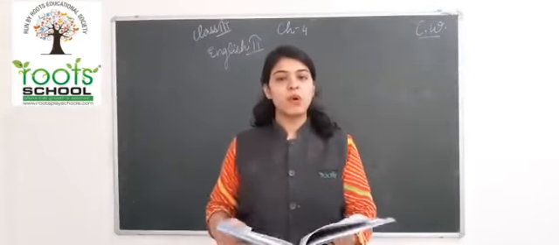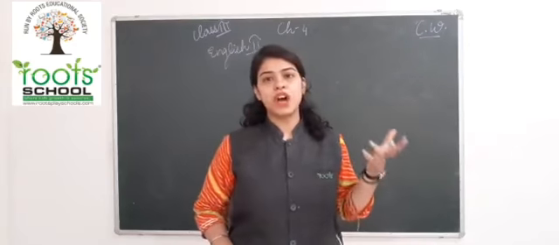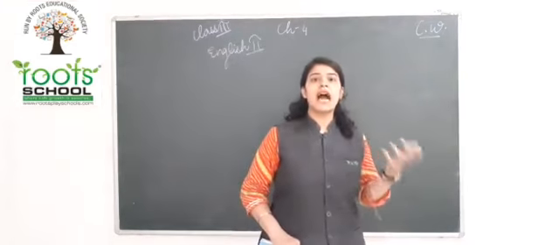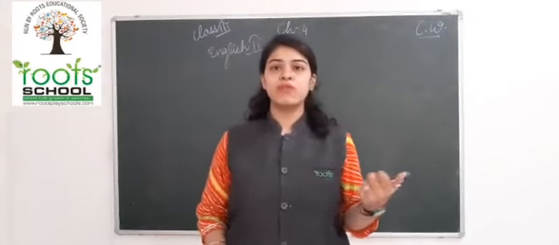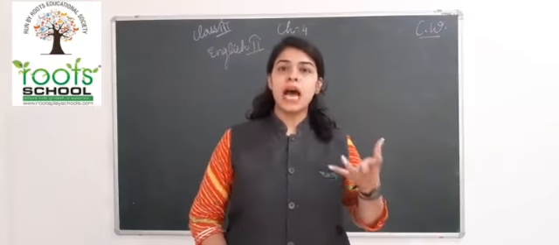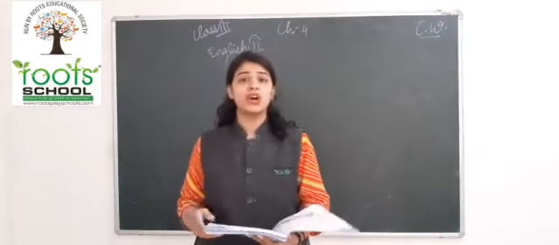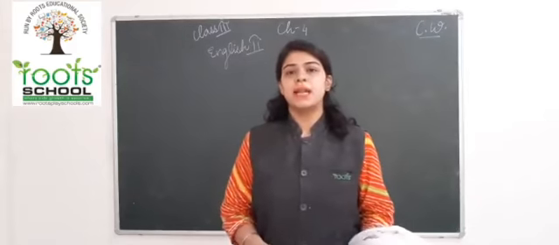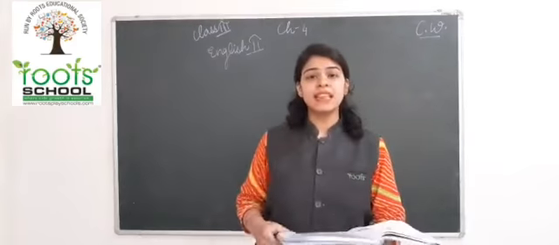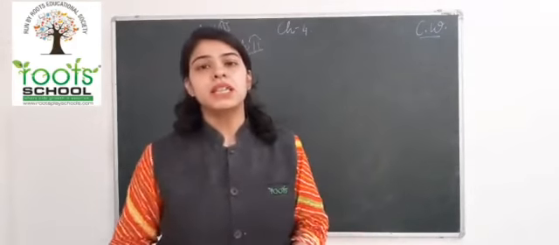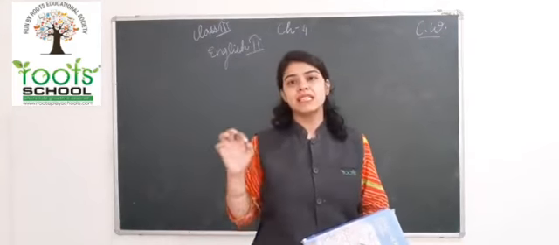So adjective of quantity, it was when we don't know the exact number of something and we cannot count how many things are there with us. So we use adjective of quantity, means how much, some, a little, few. So all these words help us to know how much is the quantity of anything. And the adjective of number, that tells you the exact number of how many things are there.